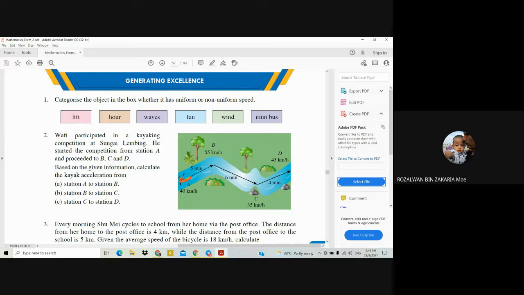Anyone want to try to give me the answer? What is the acceleration? Question number 2A.